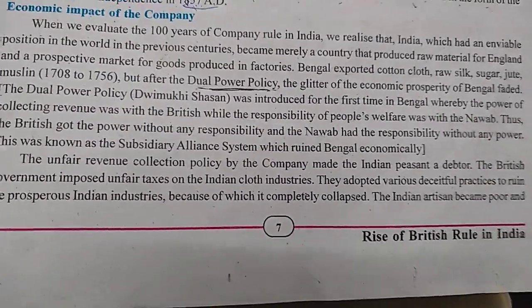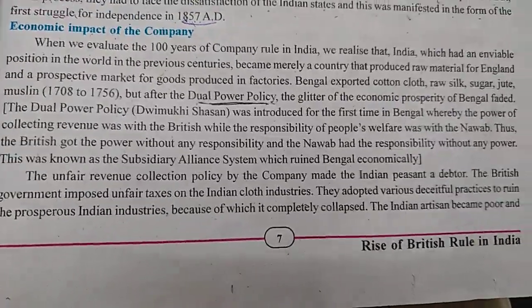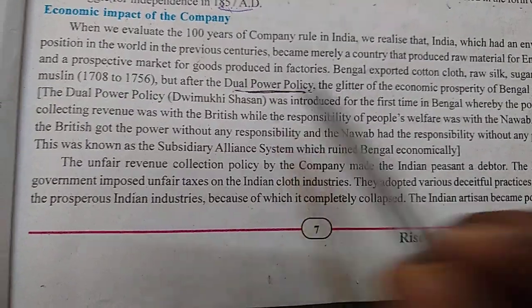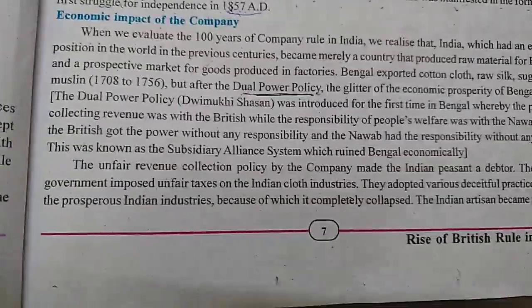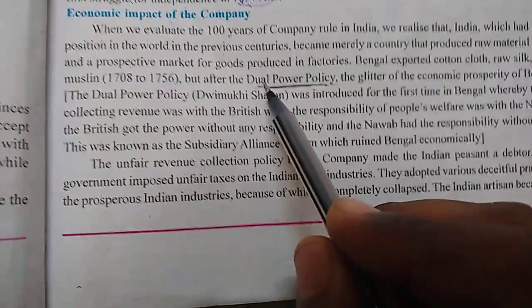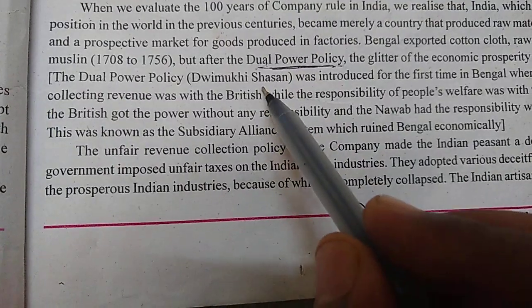Faded means destroyed. Financially, Bengal was destroyed. Why was Bengal destroyed financially? Because of the dual power policy. Then the question arises, what is the dual power policy? Dual means two. The dual power policy, or we can say Dvimukhi Shashan.